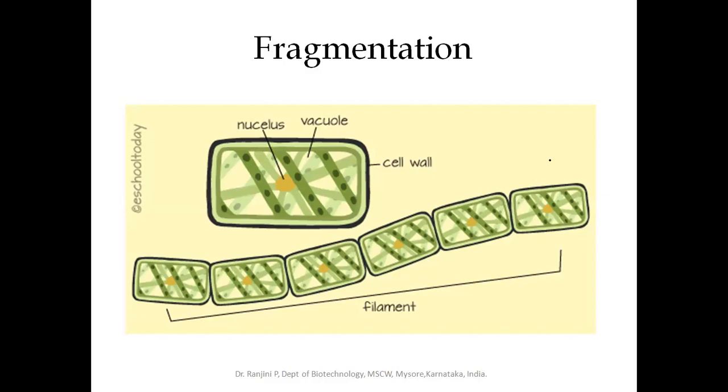And next is spore formation. When there is an extreme unfavorable climatic condition, the cells undergo the resting phase and form spores, and these spores can withstand the extreme environmental condition. And when there is the appearance of favorable conditions, these spores rupture and they grow and multiply. So these are the different methods of cell multiplication or cell division observed in microorganisms.